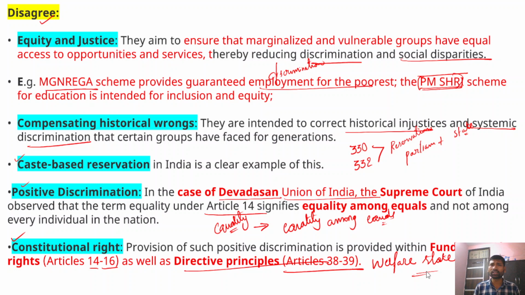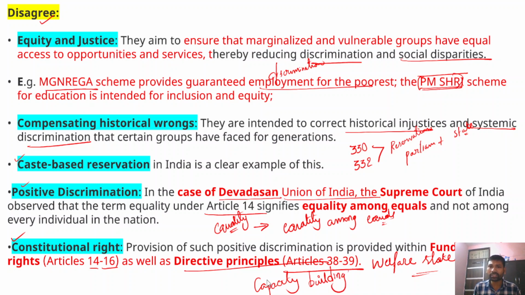In conclusion, we can write about the need for providing such welfare programs and development for the weaker sections, so that there will be a level playing field and India can move towards a more egalitarian society. You can also write about Amartya Sen's capacity building approach here.